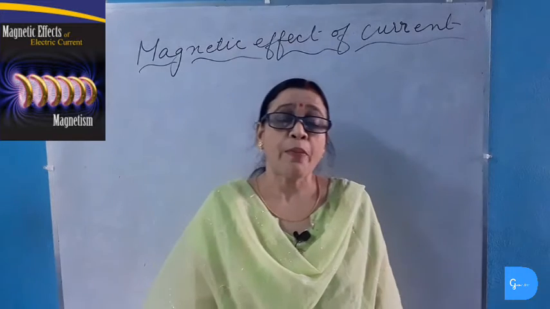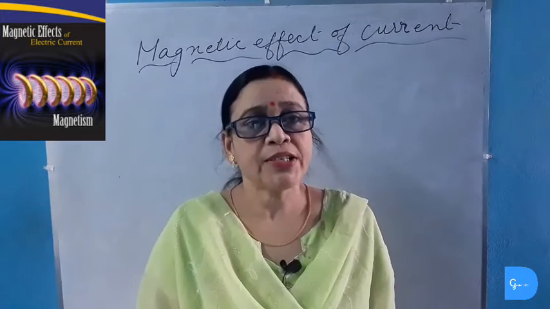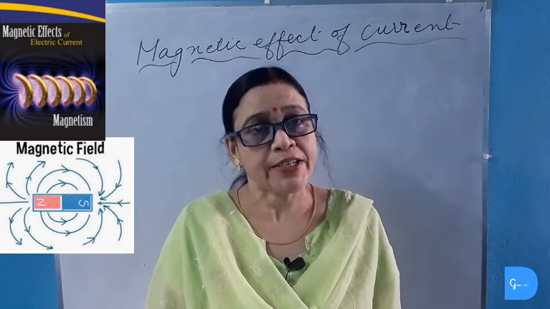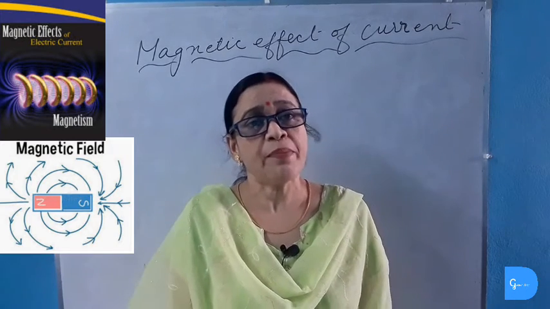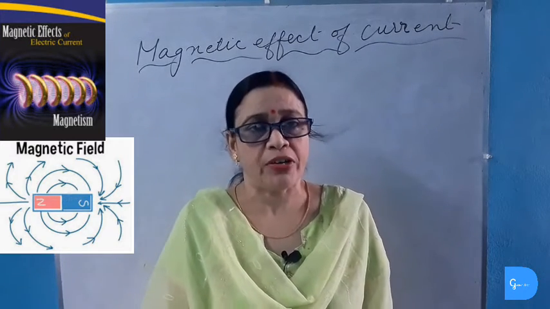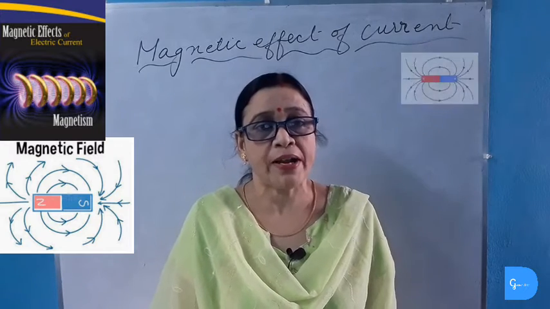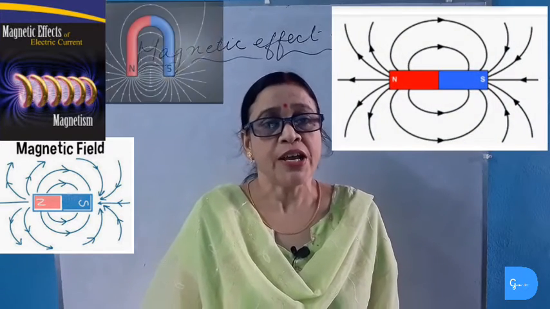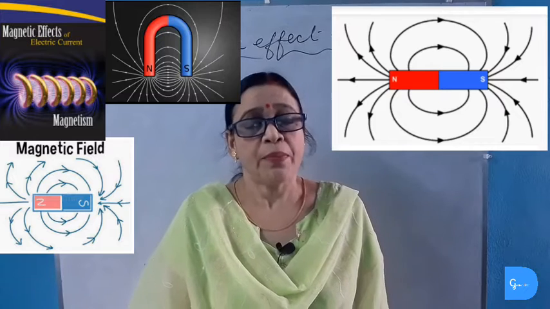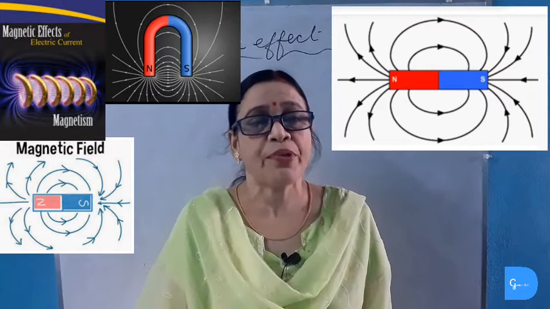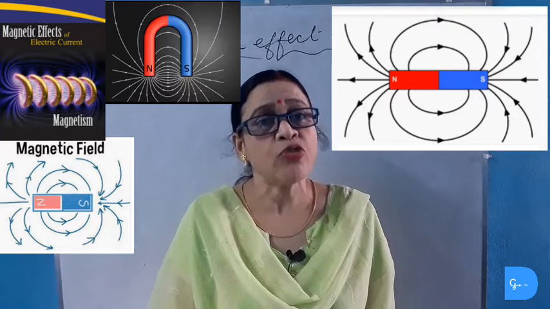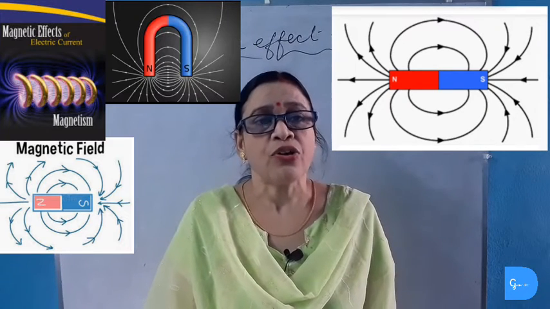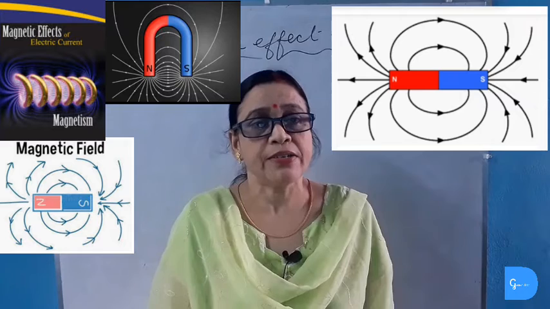Now we will study about the magnetic field. Just as an electric charge creates an electric field, gravitational force creates a gravitational field. Similarly, magnet also creates magnetic field. The space surrounding the magnet where a force is exerted is the magnetic field. The magnetic field is a vector quantity because it has the magnitude as well as the direction. The SI unit of magnetic field is Tesla, which is denoted by letter T.